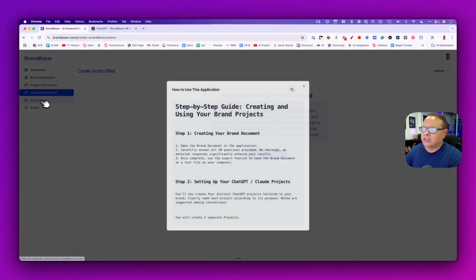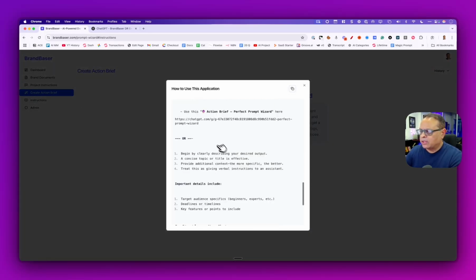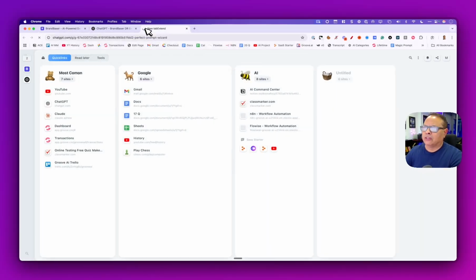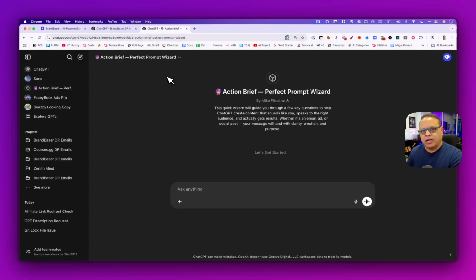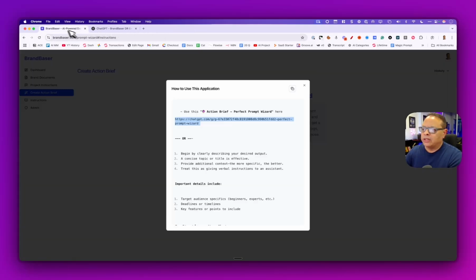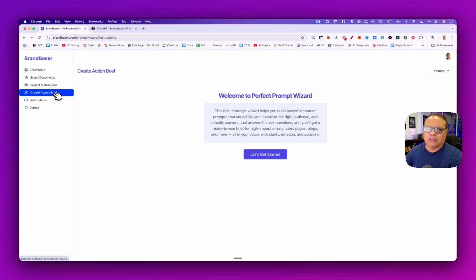Now, in the instructions down here at the bottom, you will see that you can use the ChatGPT wizard if you prefer to use it in ChatGPT. Instead, it'll just look just like this. It's the same exact thing, but you're using it in ChatGPT, and it'll have a record and it'll keep them. You can see I even keep mine pinned right here. Now, you can use it in our application right here by clicking create an action brief, and your last, I think 5 or 10 will show up in your history here. Okay. All right. Let's see how this works.